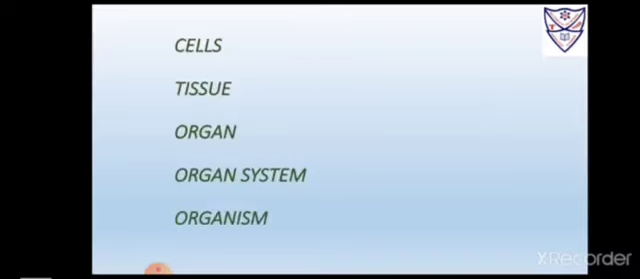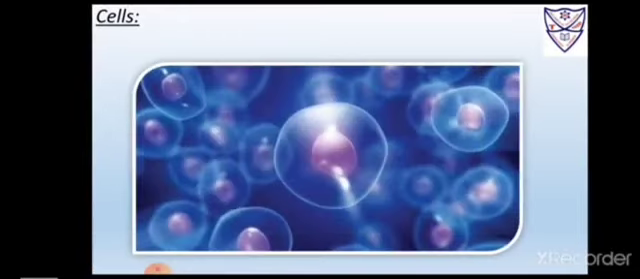Our body is made up of cells, tissue, organ system and organism. Now let us study what are cells. Cells are the smallest part of our body. A single cell is often a complete organism in itself. Now you can see here is a microscopic image of a single cell. Cells are the building blocks of the body.